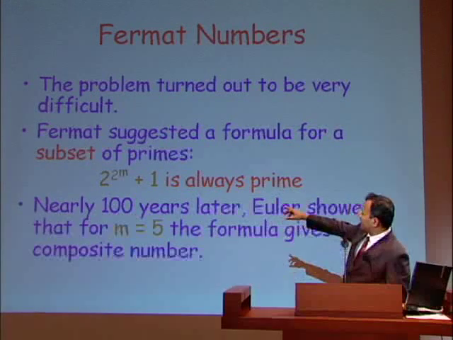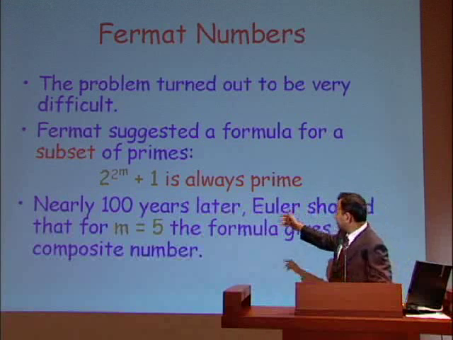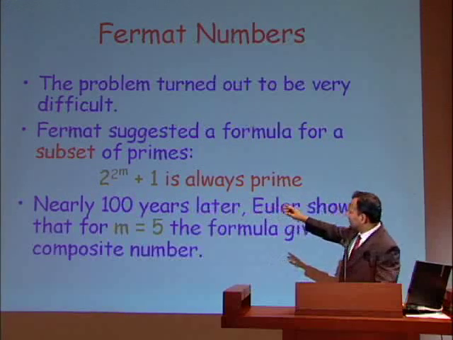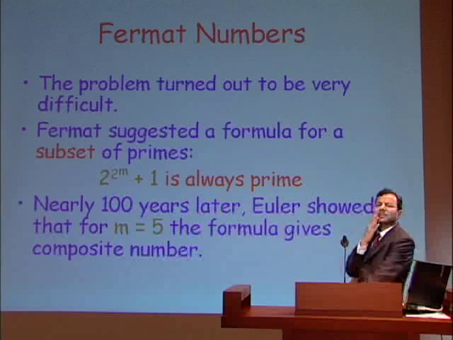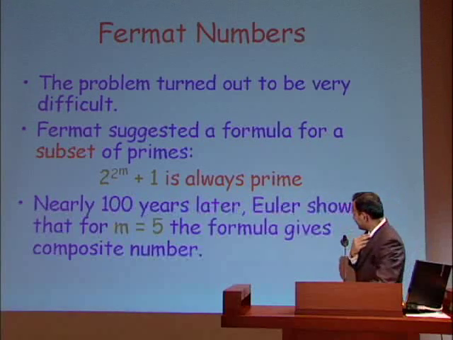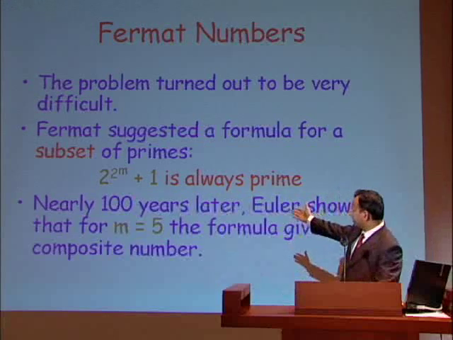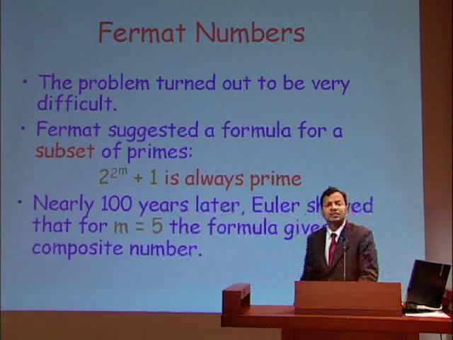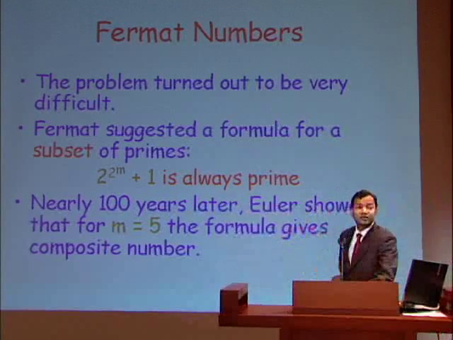It is not for all primes, but only for a subset of primes. He said that if you look at the sequence generated by 2 to the 2 to the m plus 1, where m varies, then this sequence contains only prime numbers. Of course, at that time there were no calculators available. One could have simply verified that just for m equals 5, this is not a prime, which actually Euler noted nearly 100 years down the line.